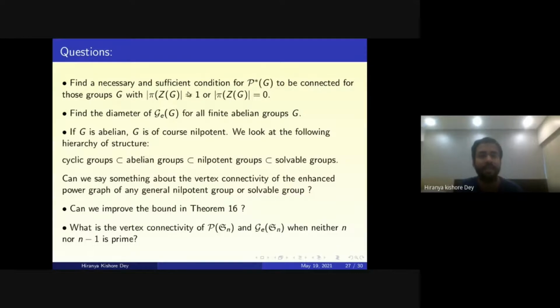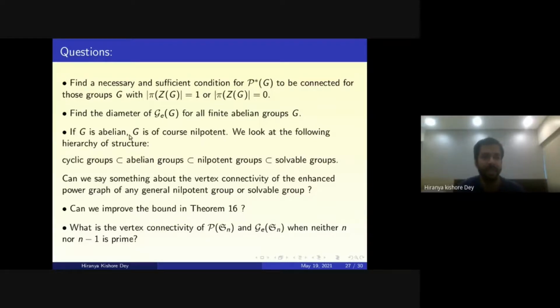One thing is to find the necessary and sufficient condition for this P star G to be connected, for those groups G where the cardinality of pi of Zg is 1 or pi of Zg is 0. Another thing is to find the diameter of GG for all finite abelian groups G. We know that this has to be less than or equal to 3.